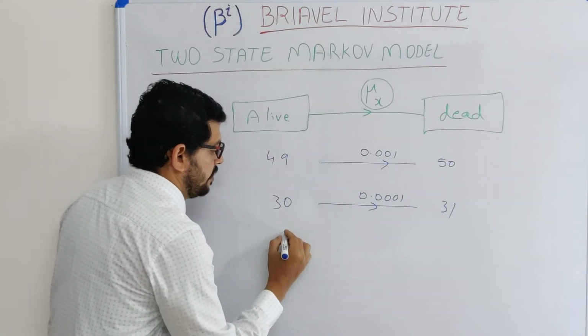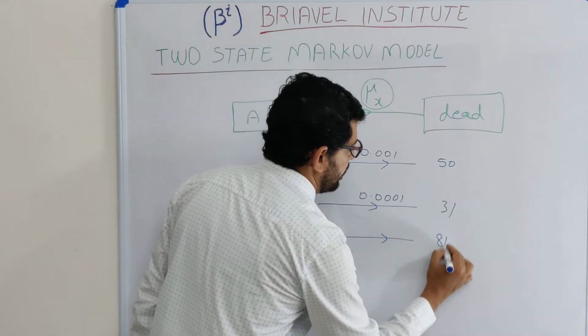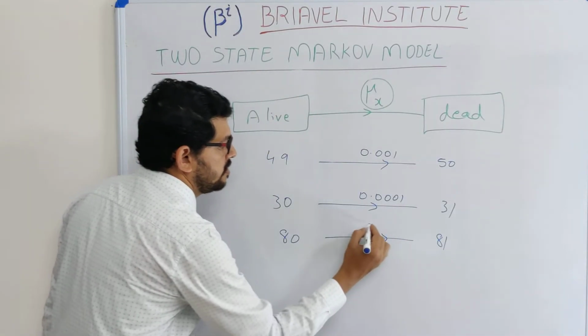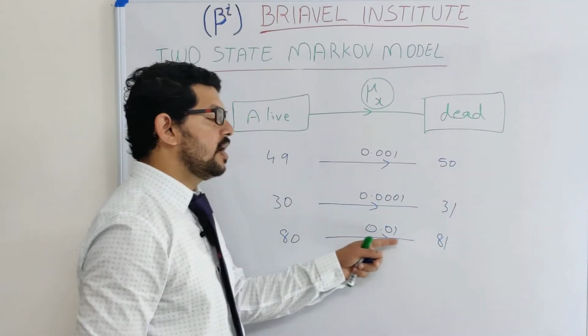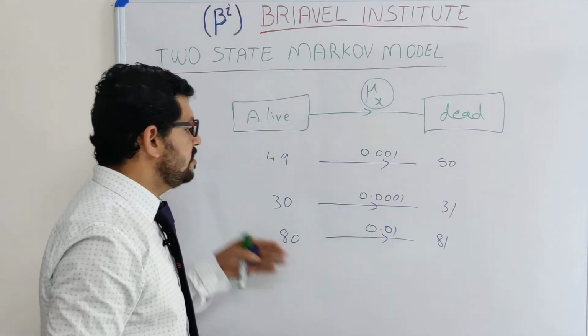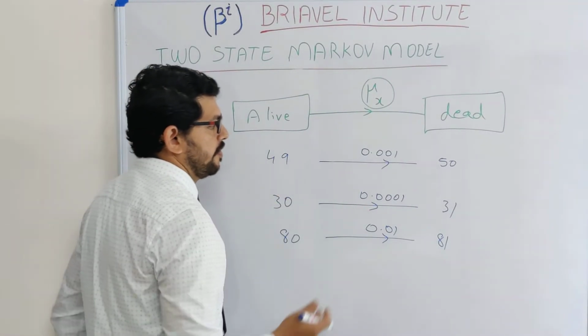But at the age of 80, he reached the age of 81 and moved to the dead state. This intensity will be high, because the age has increased. Above age 60, the intensity will increase.